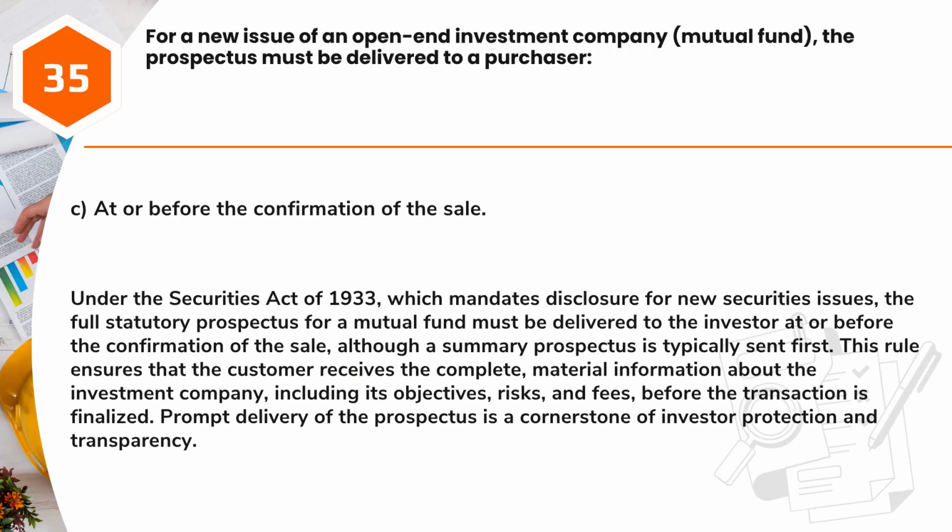Under the Securities Act of 1933, which mandates disclosure for new securities issues, the full statutory prospectus for a mutual fund must be delivered to the investor at or before the confirmation of the sale, although a summary prospectus is typically sent first. This rule ensures that the customer receives the complete, material information about the investment company, including its objectives, risks, and fees, before the transaction is finalized. Prompt delivery of the prospectus is a cornerstone of investor protection and transparency.